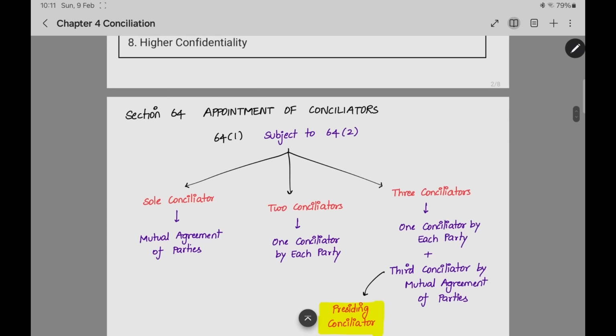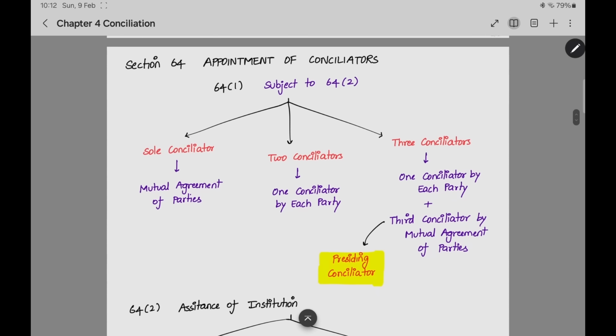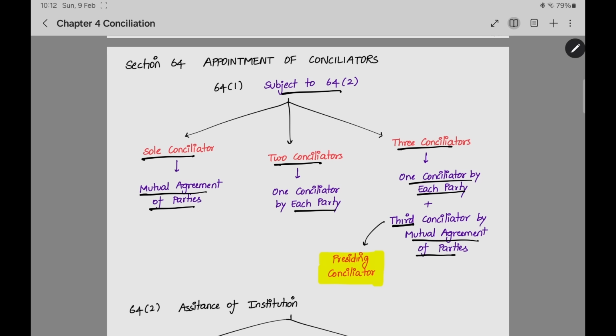The next section is section 64, on the one conciliator or two conciliators that we decided. Now, how to appoint these conciliators? That is given under section 64. Subject to section 64(2), if there is only one conciliator, who will appoint it? Both parties will make a mutual agreement and appoint the conciliator. If there are two conciliators, one party will appoint one conciliator, the other party will appoint another. If there are three conciliators, one conciliator is appointed by each party, and the third conciliator will be appointed by mutual agreement of the parties. The third conciliator is also called the presiding conciliator.